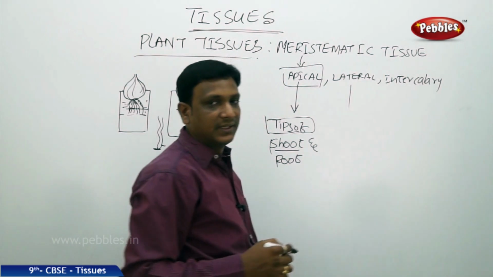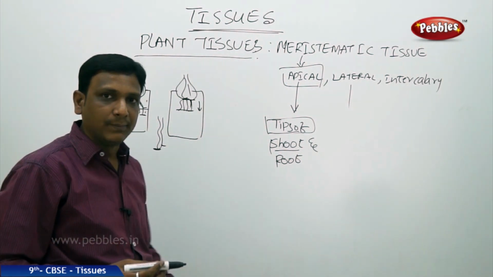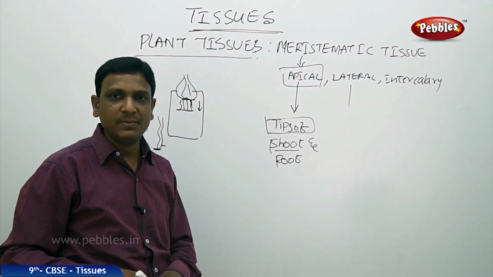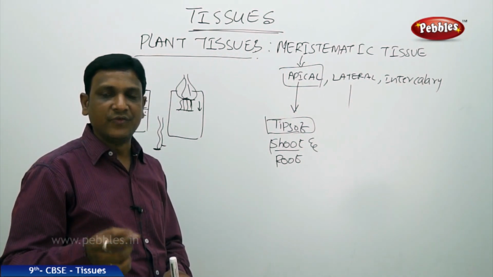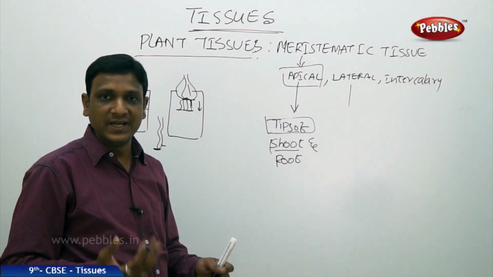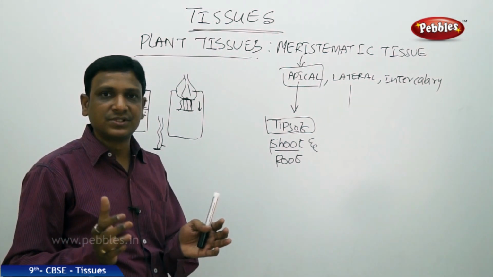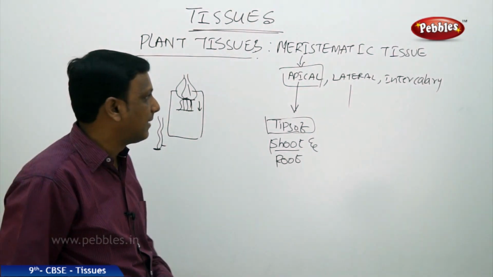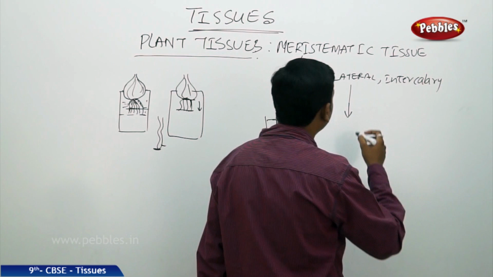Lateral meristem helps in increasing the girth of the plant, that is the width of the plant. A plant does not only grow lengthwise. If it did so, it would be very pale, lean and thin. When it is a young plant, it is thin. But as it grows up, not only its height but its width also increases. Its stem becomes fat and becomes like a trunk. So the width increases. It happens because of the lateral meristem, which is found in the